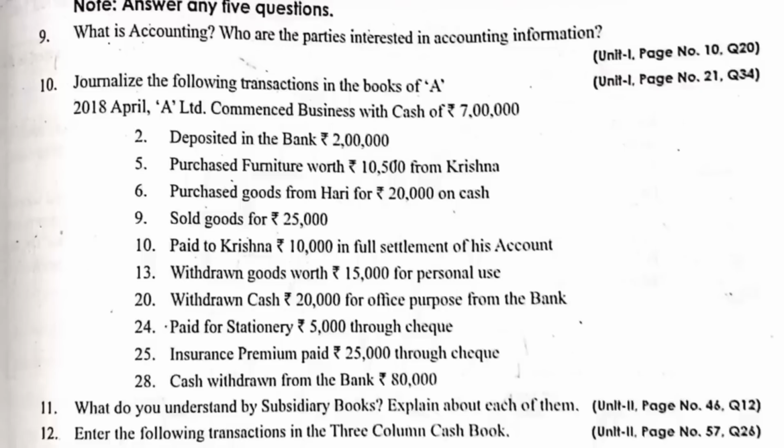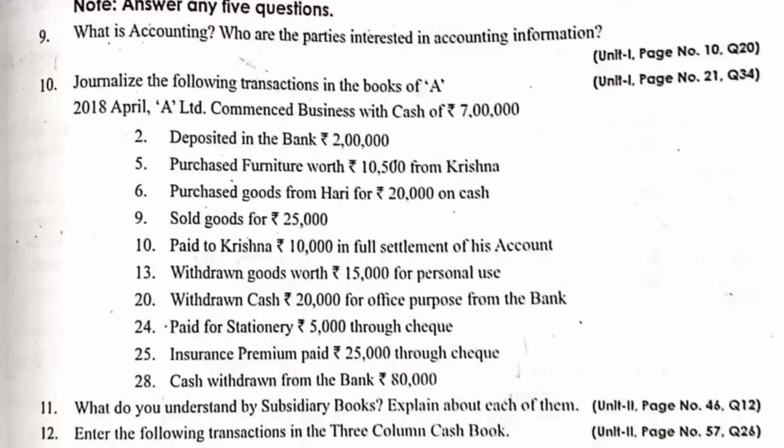Okay. Next, insurance premium paid. If we are paying insurance premiums, cash is going out. For what purpose is it going out? Insurance premium. Insurance premium account debtor to bank account. Why have we used bank? They have given through check. Through check we have paid. That's why we have used the word bank.